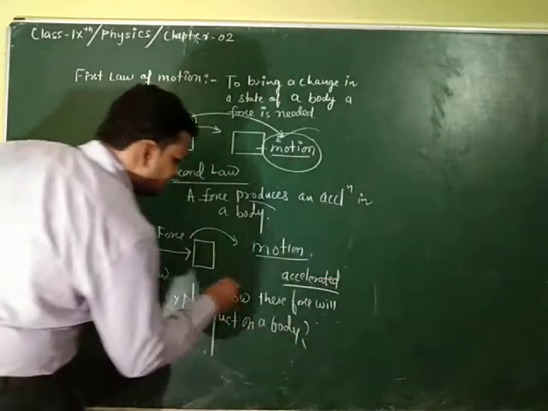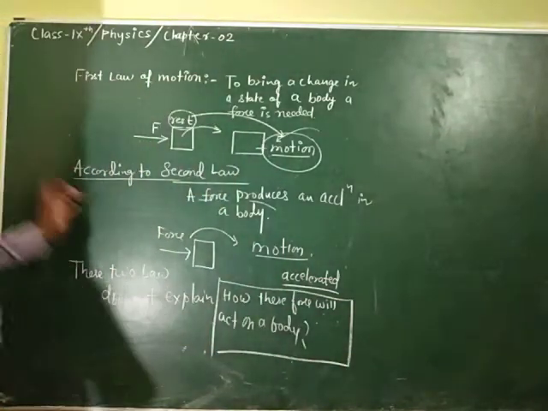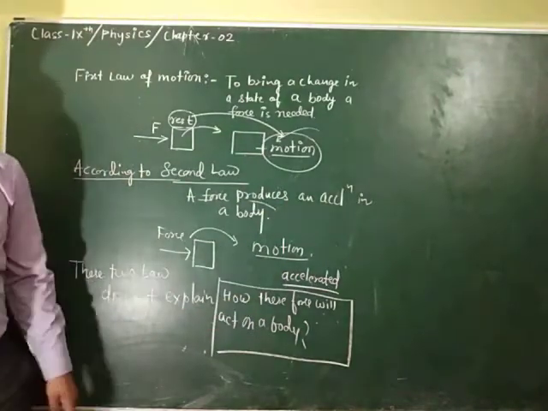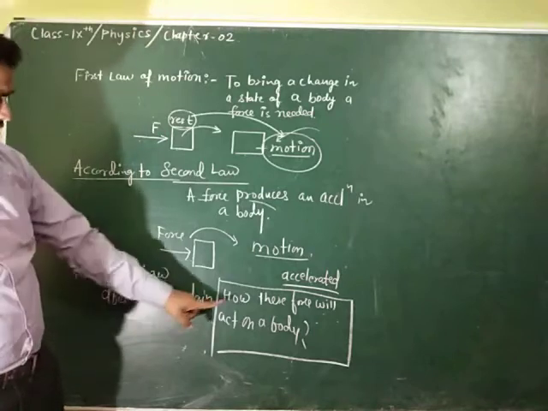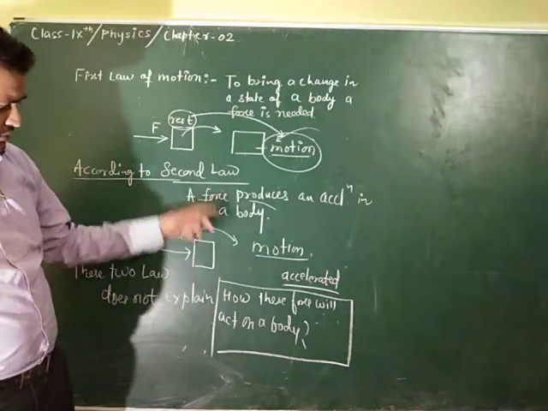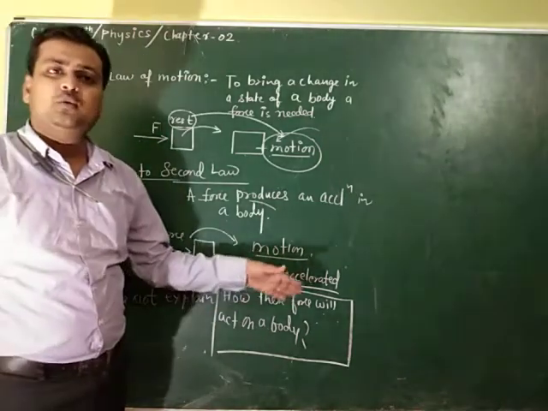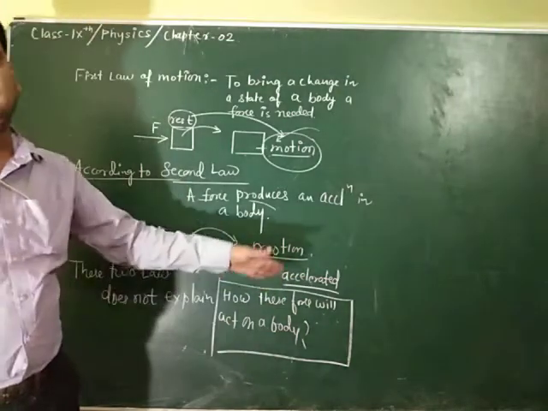Now there is a question: how will these forces act on a body? You have seen that a body will exert force, but how the force is exerted on the body is not clear from here.